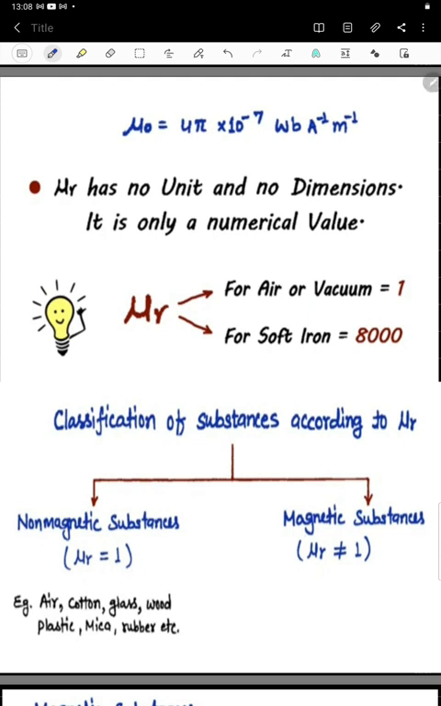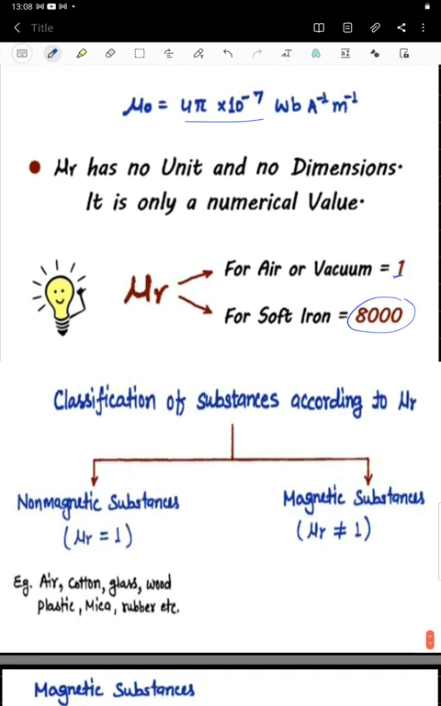The value of mu naught is 4 pi into 10 to the power of minus 7 Weber per ampere per meter. And mu r does not have any dimension or unit, so it is only a numerical value. So mu r for air or a vacuum is 1, and for any other material it depends on the material. One example is soft iron, whose relative permeability is 8000.